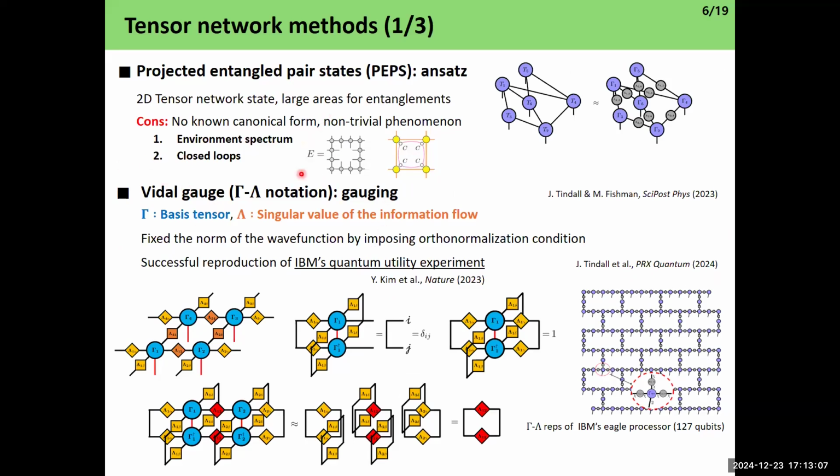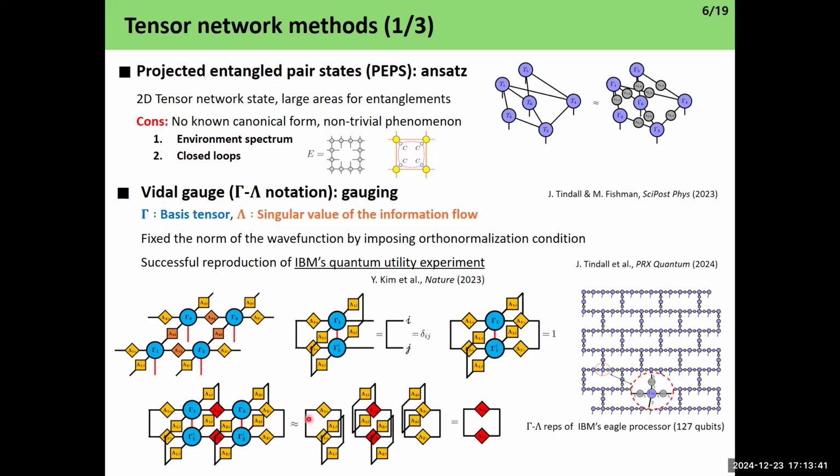So we use Vidal gauges to approximately impose canonical form on PEPS. The Vidal gauge is defined as follows. If you decompose the entire two-dimensional tensor network into gamma and lambda tensors, then we can impose this kind of orthonormalization condition on each gamma and lambda after every iteration. If we impose these Vidal gauge conditions, then we can contract the entire tensor network by just contracting the inner lambda tensors due to these relations.